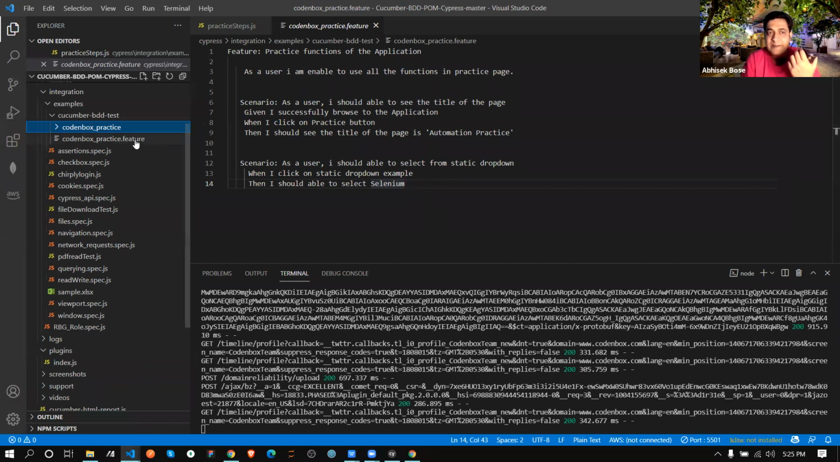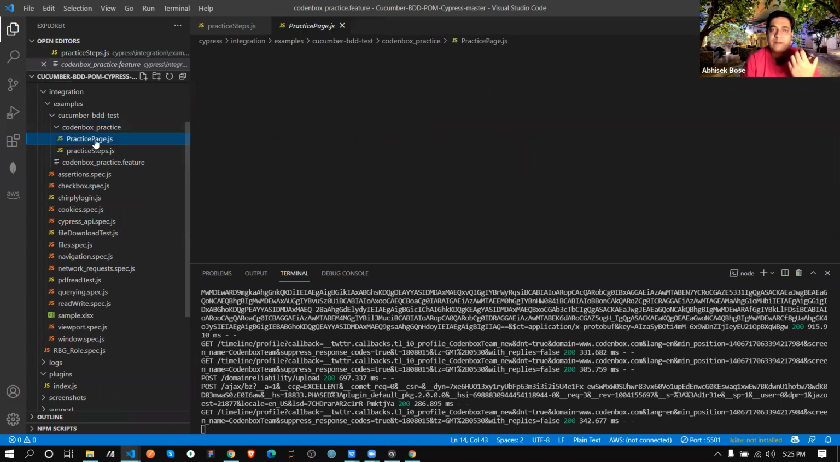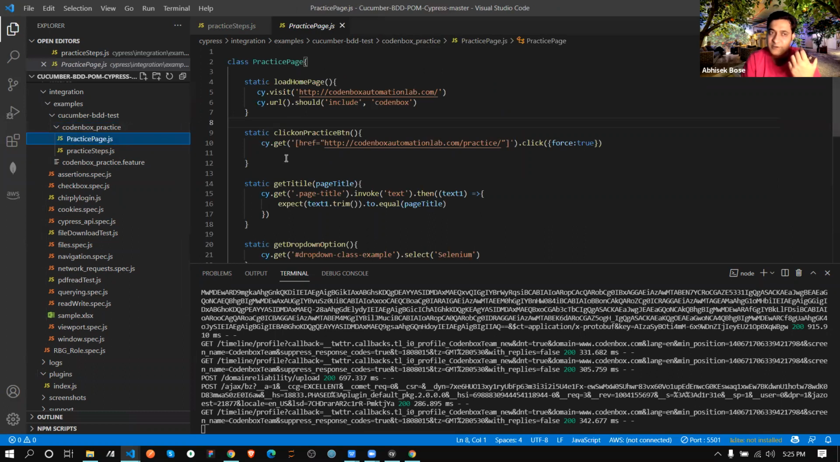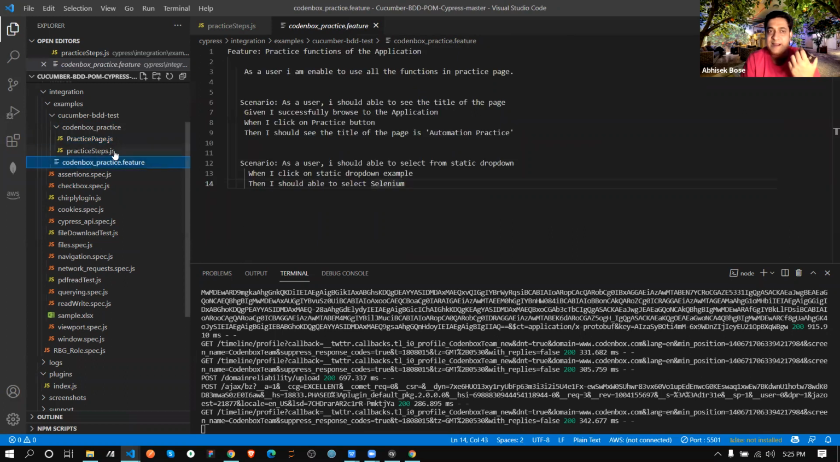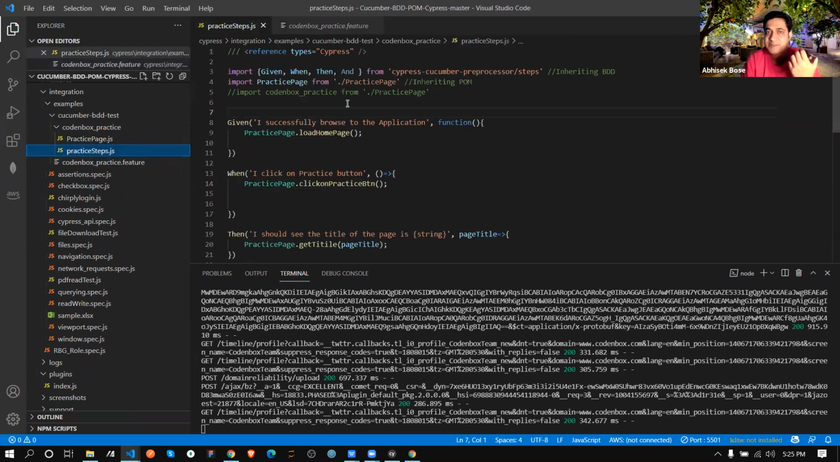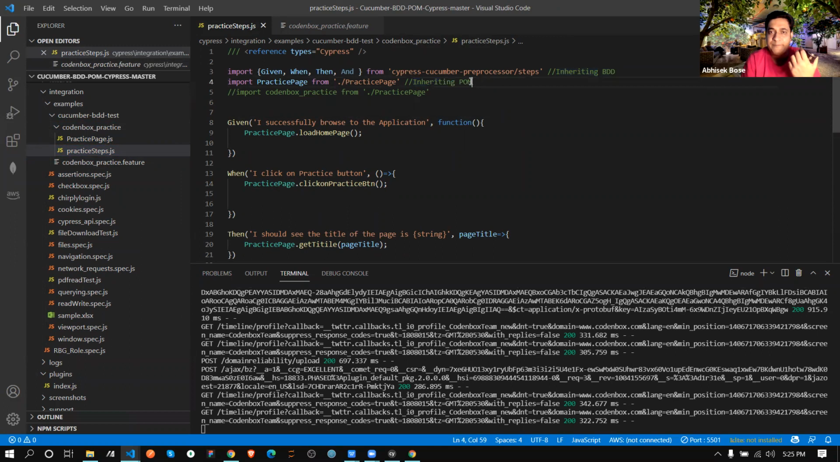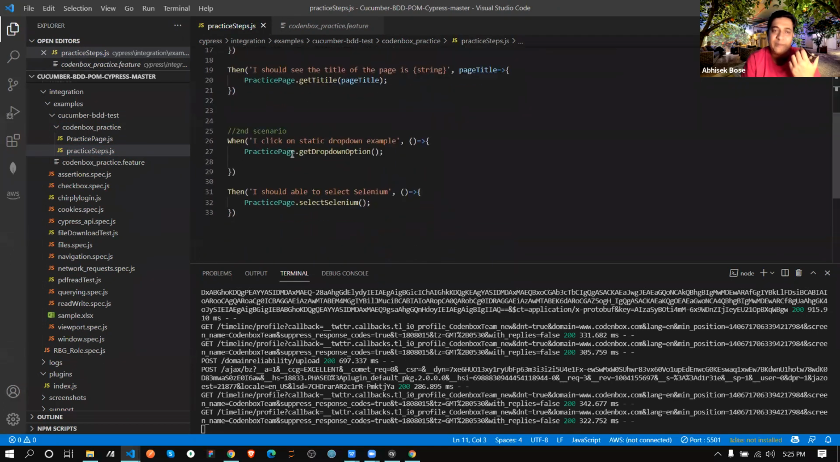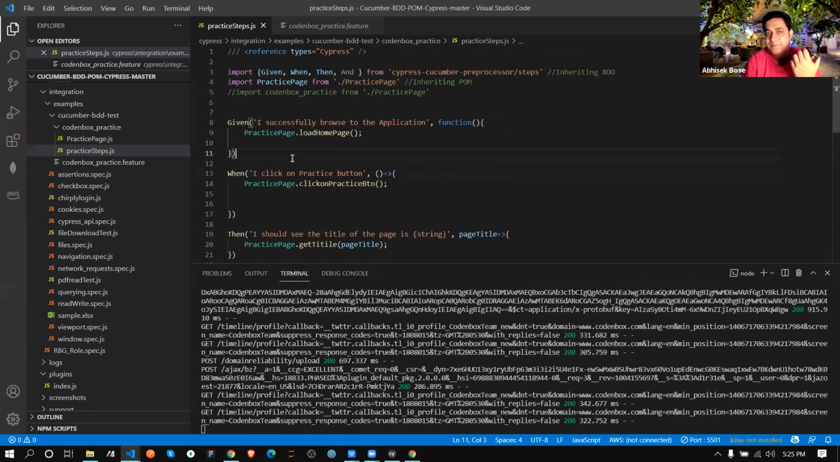Now whenever I'm clicking on feature, it's actually redirecting to this folder, and in this folder I have one file, page object model, and that page object model and this feature I am calling from my actual test class. That's why I have written this is inheriting from BDD, this is inheriting from POM. Then I am writing given, when, then, again when, then for the second scenario, this way. Clear up to this?